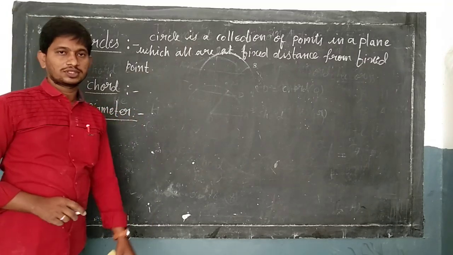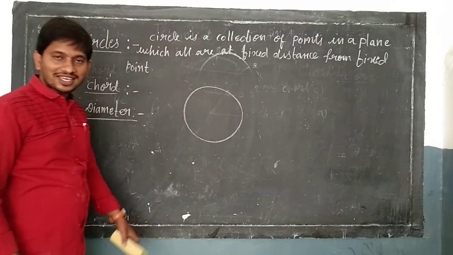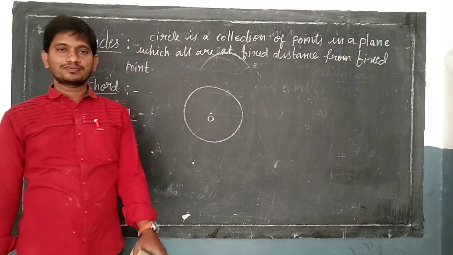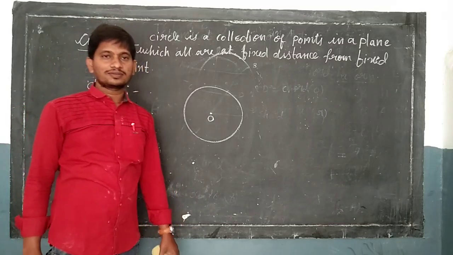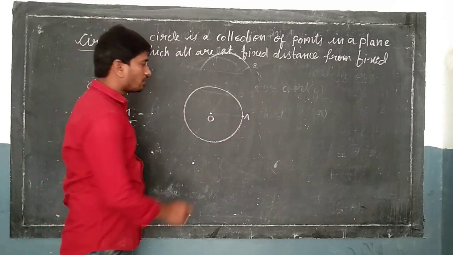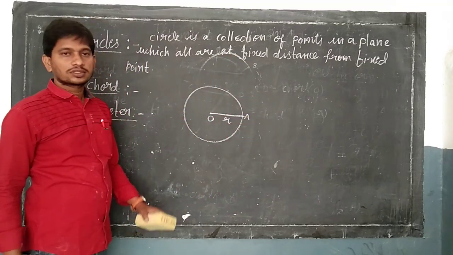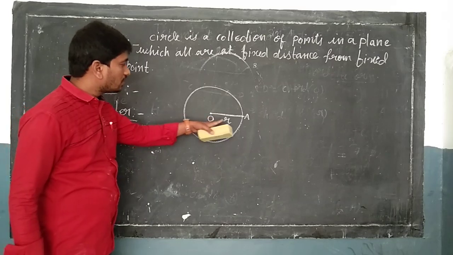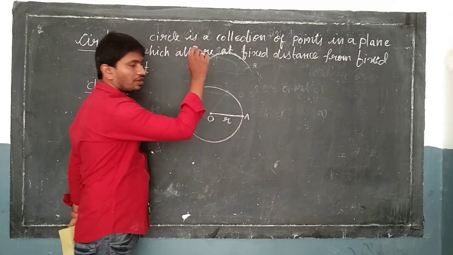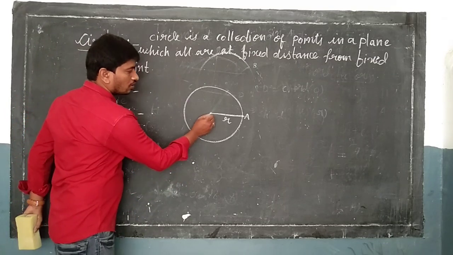Diameter. Yes, students. What is this? This is a circle, right? And this is our center of the circle. For example, this is the point A which is on the circle. And what is OA, students? OA is radius. What do you mean by radius? The distance from center to any point on a circle is called radius. OA is radius.